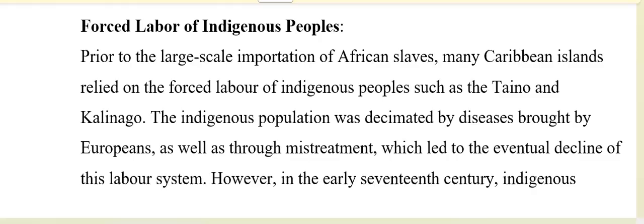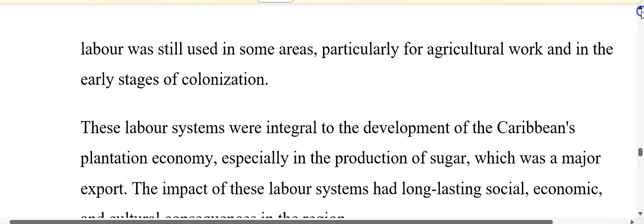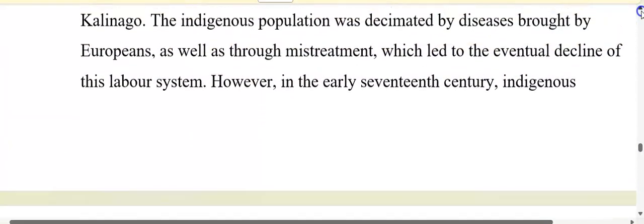The population of the Kalinago and the Taino was decreasing, and this was caused by diseases that were brought by the Europeans as well as through mistreatment, which led to the decline of the labor system.